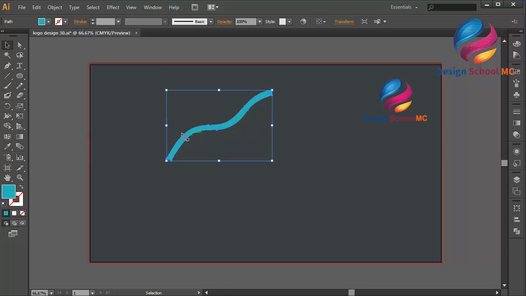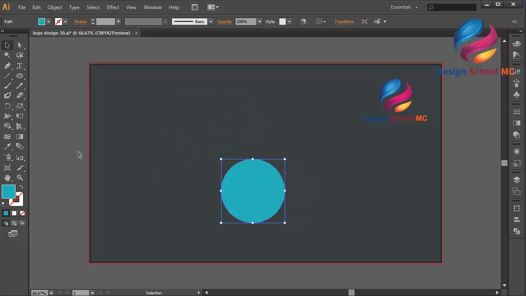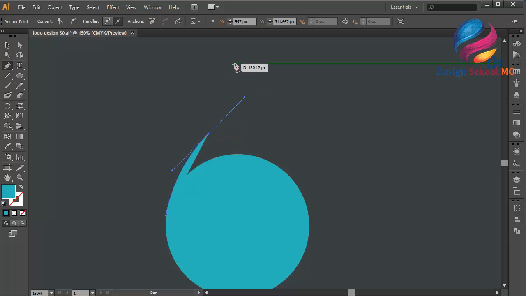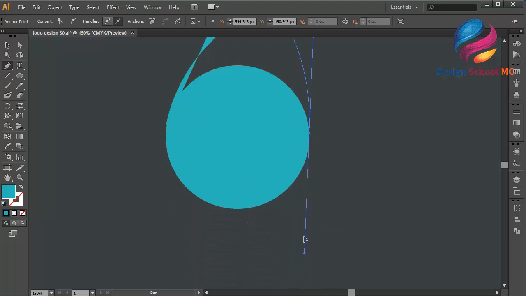I will create a circle object like that. Maybe I will remove this line. I will create water shape first. Click here, zoom in. Click here, scroll like that. Click here and click over here and scroll down. Click this point and close this point.